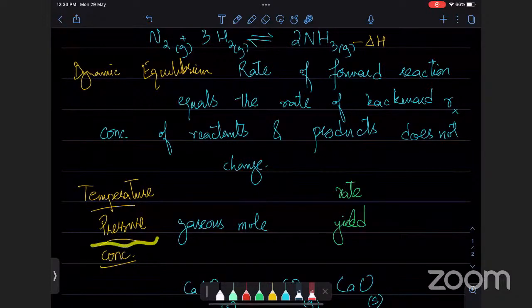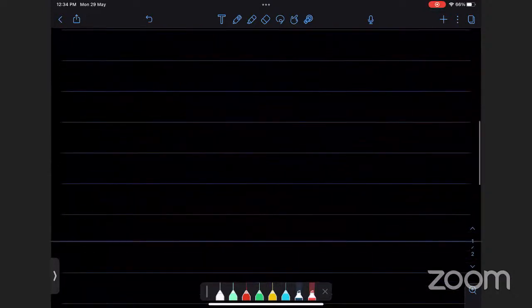Similarly, pressure is dependent on gaseous moles. So whichever side has more gaseous moles will have high pressure, and the reaction will move to the opposite side; if there is low pressure, it will move toward that side. And then concentration is simply what you add more. Surface area and catalyst have no effect on equilibrium. That's important. Catalyst does not affect the equilibrium. Okay. Acha. So that was reversible reactions.